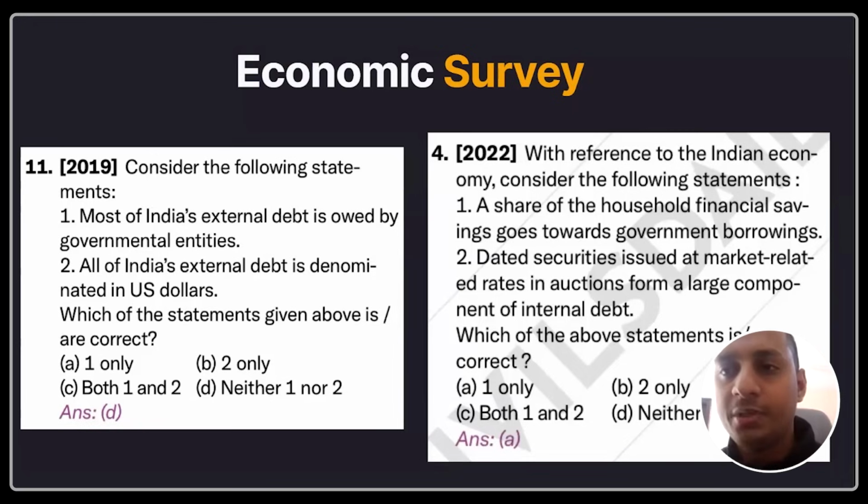So the information from our test series and the summary is what is important. Also, we have two classes with respect to economic survey and budget. In the 40 hours of revision classes, 4 hours is spent on economic survey and budget. So you don't have to rely on anything elsewhere. The summary plus our test series plus our classes will definitely suffice. Okay. Now, what do you need to focus on in the economic survey?